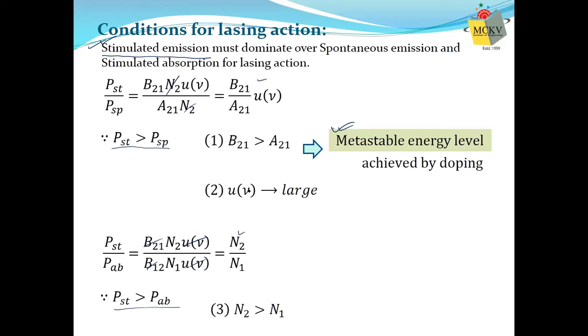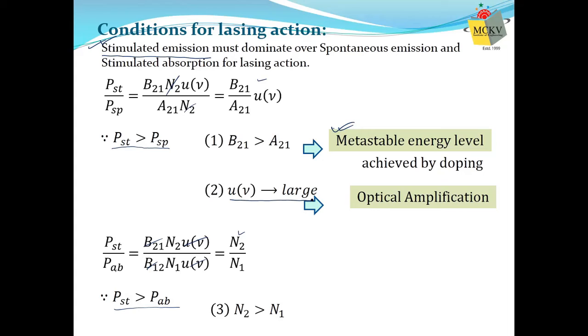By the way, the metastable energy level is generally achieved by doping. We will discuss it later on. Now I am talking about U nu. How can U nu be increased? It can be increased by the process of amplification. Since we are talking about photons, light, this amplification is optical amplification. In electronics, you have a different amplification, where you increase the voltage or the current, and output current will be 2 times the input current. Here we are saying optical amplification.